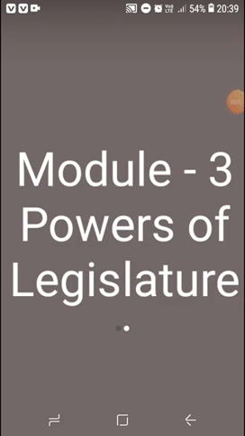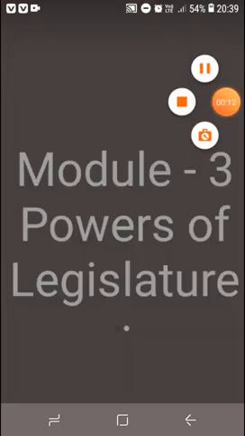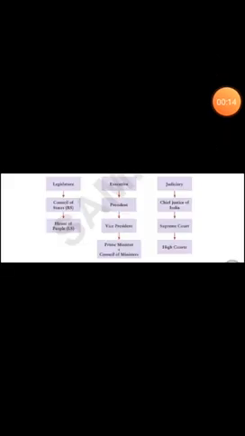Welcome to Module 3 and our today's topic of discussion will be powers of legislature. Let me recapitulate the chapter with the help of a flowchart of the organs of the government.